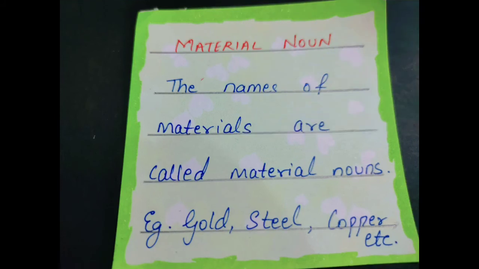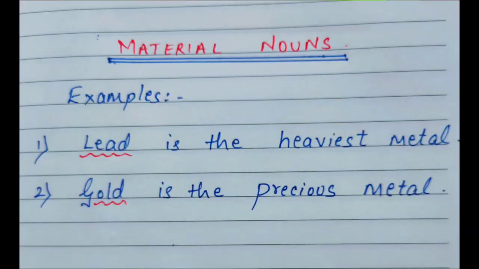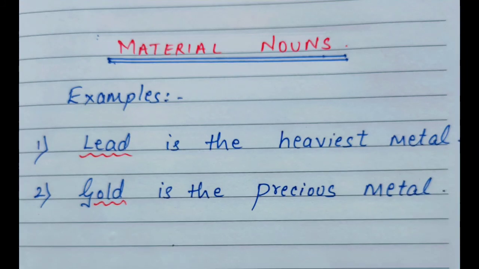Now the last and the easiest of all is material nouns. The names of materials are called material nouns. For example, gold, silver, steel, brass, copper, etc. Let's check some examples with material nouns. The first one, lead is the heaviest metal, and the second, gold is the precious metal. In both these sentences, lead and gold are the names of a particular material, so they are material nouns.